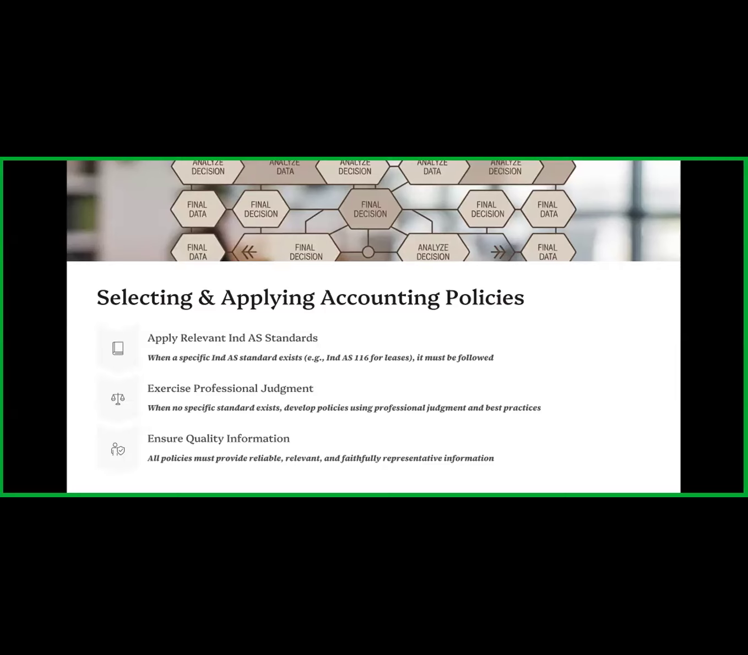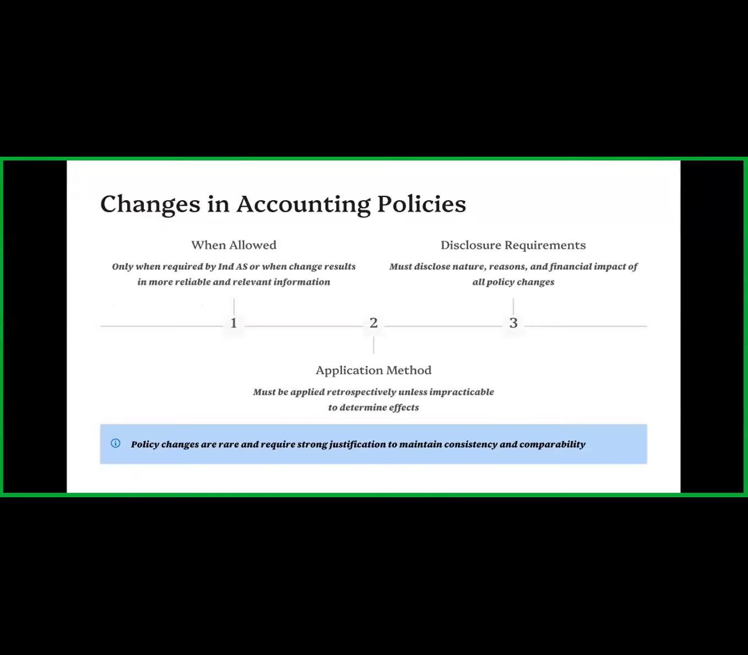Okay, when no specific standard exists, develop the policies using professional judgment and best practices. So all these policies provide clear guidelines in the preparation of the financial statements.